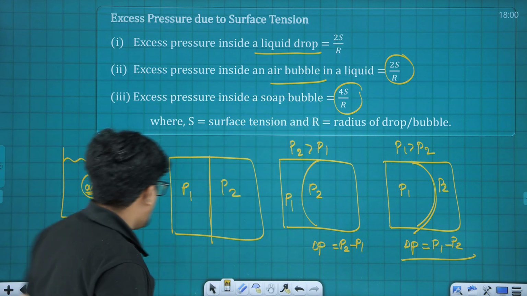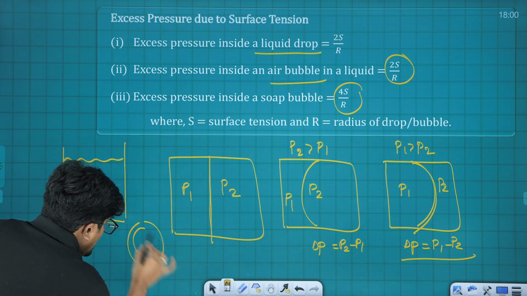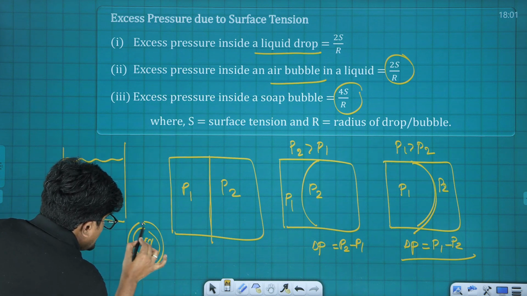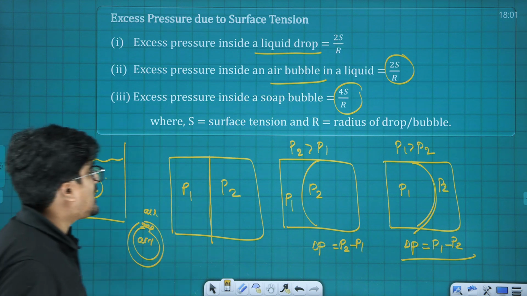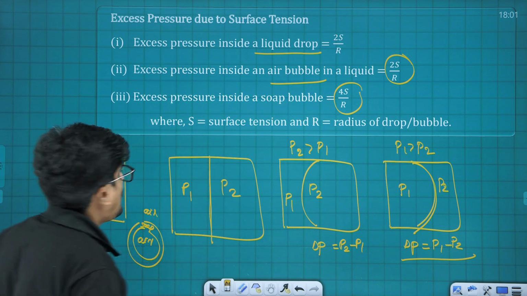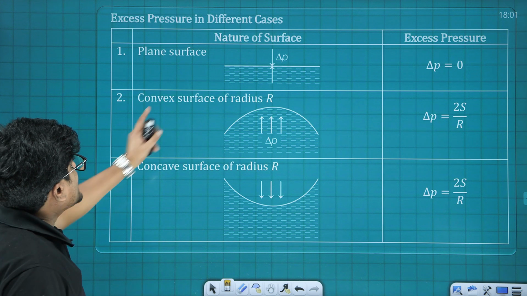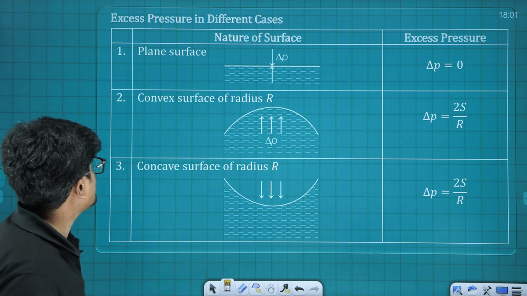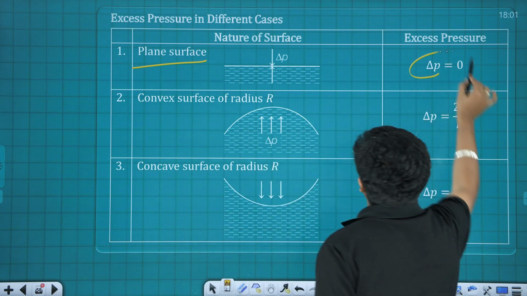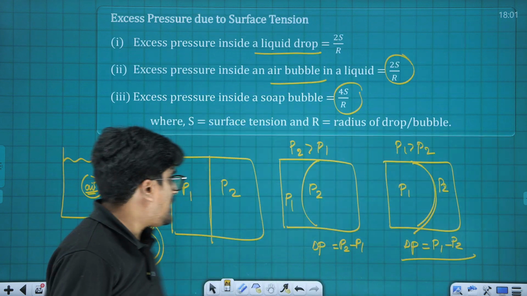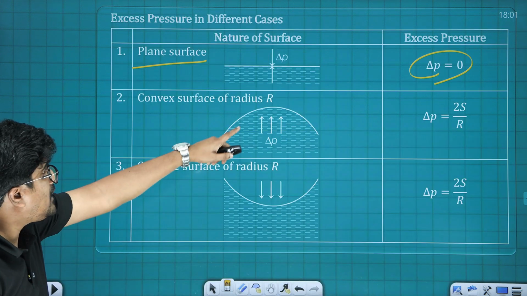Here this is soap bubble. Soap bubble means, see, here this is air, here this is soap and here this is air. So surface of separation is 2, that is why it is 4S by r. Next one is excess pressure in different cases. Here this is a plane surface, so the excess pressure is going to be delta P.